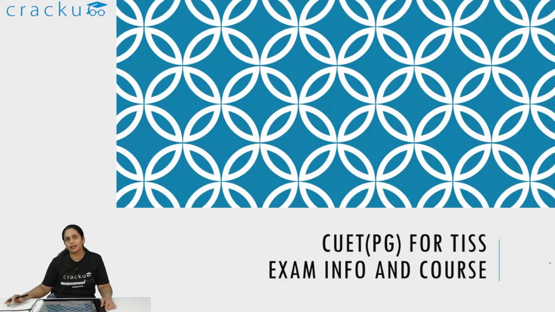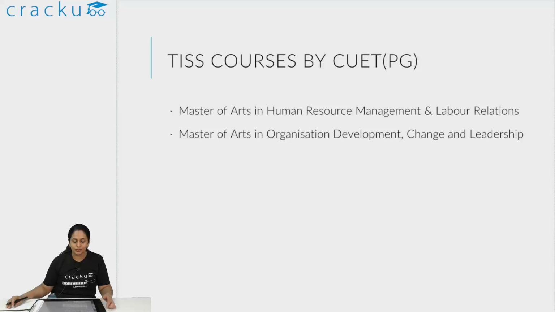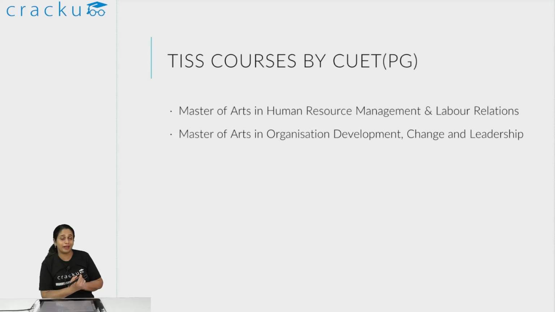So let us take a look at the CUET PG exam for TISS and what you should expect in this exam. What courses are essentially the top courses covered by this exam? These are the TISS courses: MA HR for TISS and MA Organizational Development, Change and Leadership. All of these are the coveted courses in which you can get admission using this particular exam.